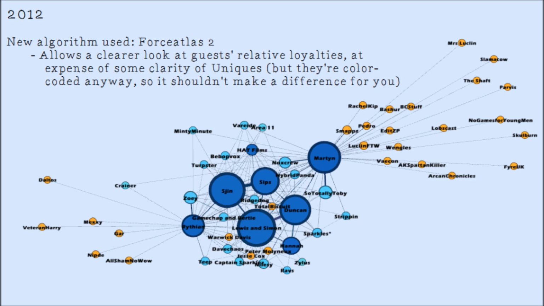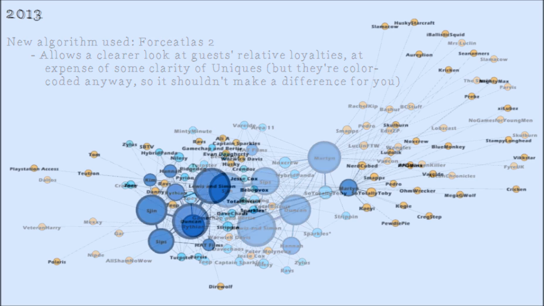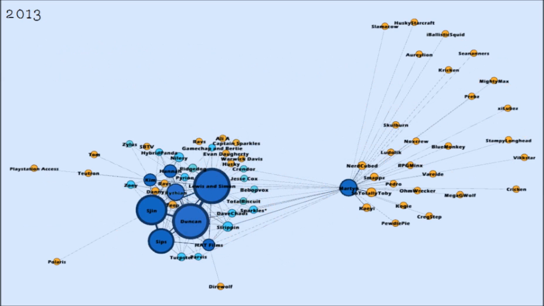Let's see what Force Atlas and the addition of Rythian have done to 2013. The first thing you can see here is how Martin's huge number of uniques really push him away from the others, and that some of his uniques are closer to him than others. That's another effect of this Force Atlas algorithm. The closer uniques have more appearances on Martin's channels than the ones who are farther away.